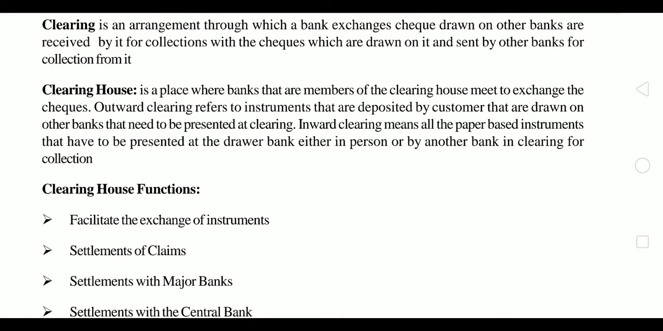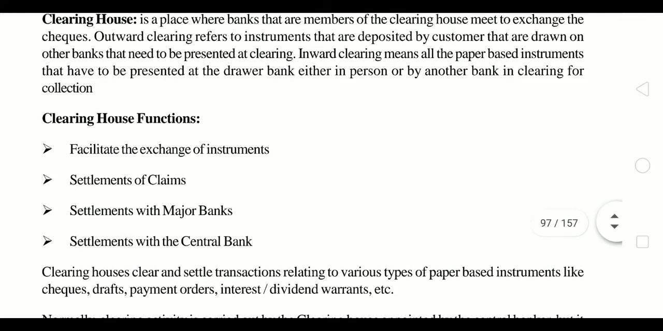So in case of the clearing house, we mainly have two types of clearing. One, the outward clearing, and second, inward clearing. When we talk about outward clearing, the customers deposit the instruments that are drawn on other banks, and that are to be presented for clearing. And inward clearing means all the paper based instruments like checks and drafts that have been presented at the drawee bank, either in person or by another bank in clearing for collection, right?